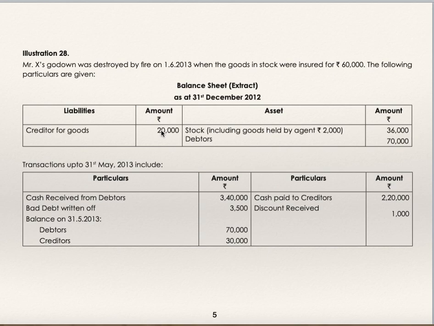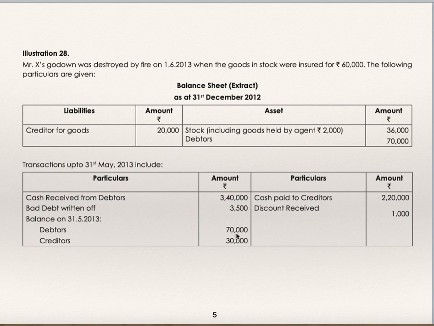Creditors 20,000. Debtors 70,000. Stock 36,000. Stock includes goods held by agent 2,000. Transactions up to 31st May 13 include cash received from debtors and bad debts written off. The date of fire is 1st June 13, so balances are given as on the date of fire. Balance as on 31st May 13: